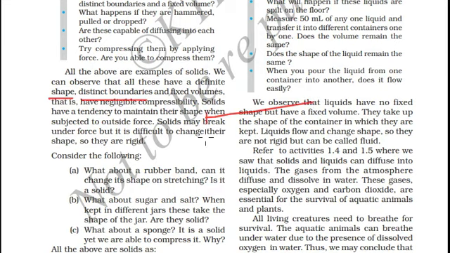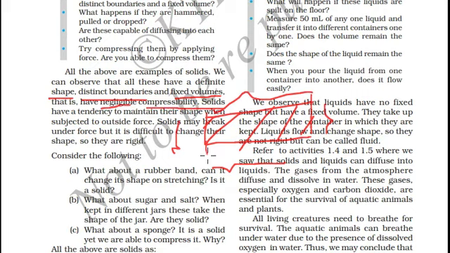If you consider a book, it has a definite shape. In this case it is a regular rectangle. They have distinct boundaries, fixed volume. More importantly, the compressibility of these solids is negligible. They have a tendency to retain their shape even after some external force is applied. Solids may also break under force.